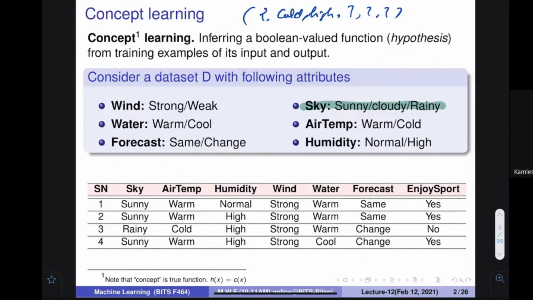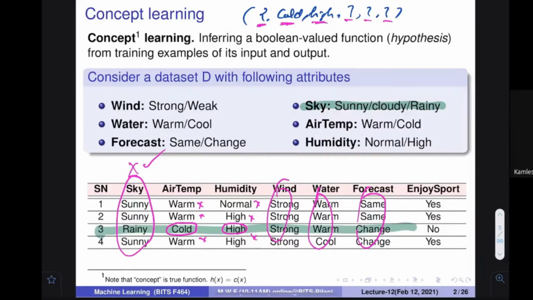What happens now? For example, this is a question mark, so I don't care about this. Whatever the value is there, I'm satisfied. The second value is cold, so I need to find the cold over here. You can see that cold is here, so it is satisfied. The next value is high, so I'm also satisfied with this. And I'm not satisfied with these values. The third values are question marks, so I do not care about them. So ultimately, at this particular line, because everything is satisfied, it says yes, and otherwise it says no, no, no.